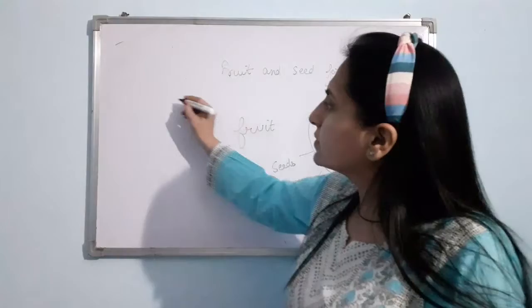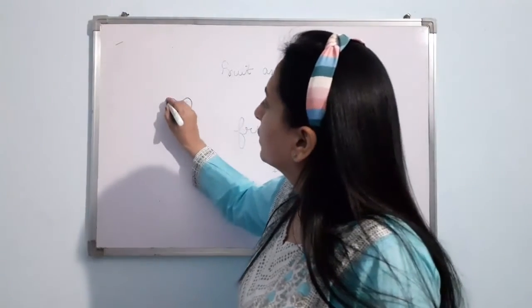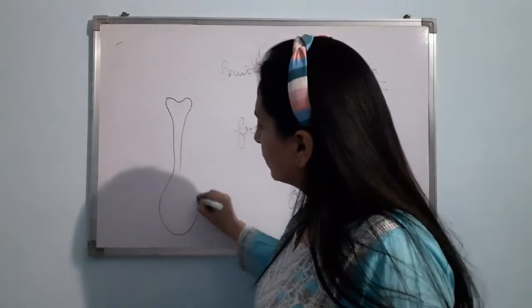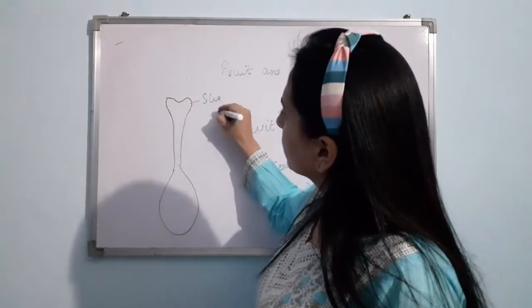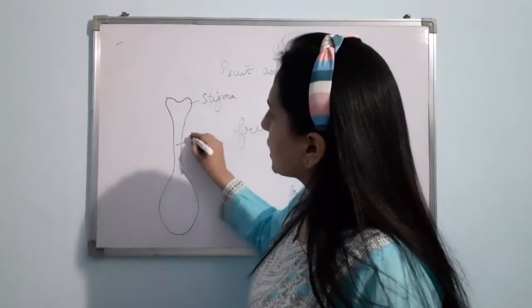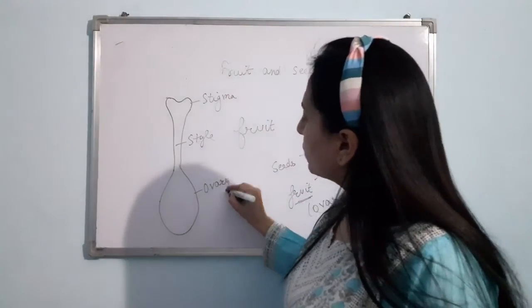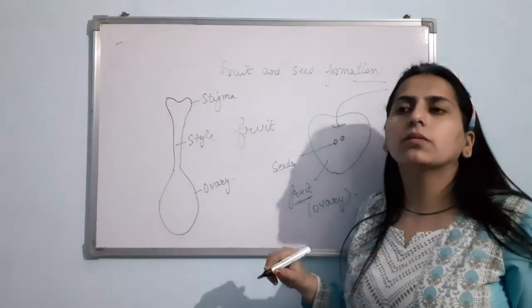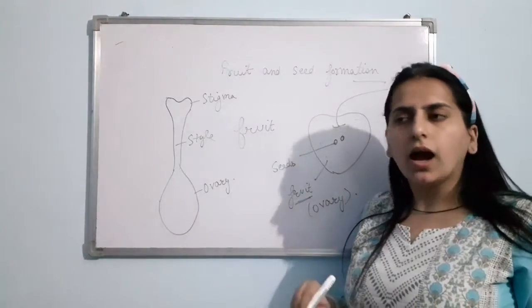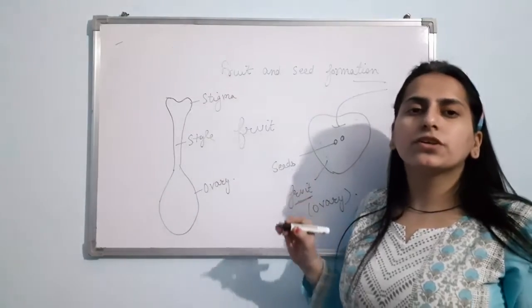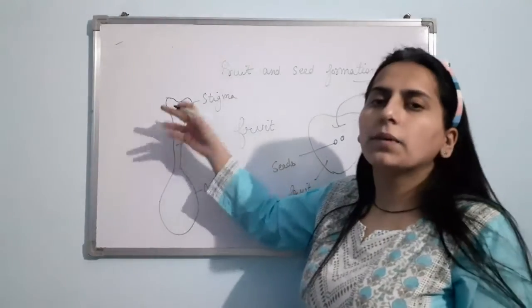Clear? We have studied the female part. This is stigma. This is style, and this part is ovary. So basically what happens after the process of fertilization, after the fusion of male and female gamete, after the formation of zygote, all other parts wither off.